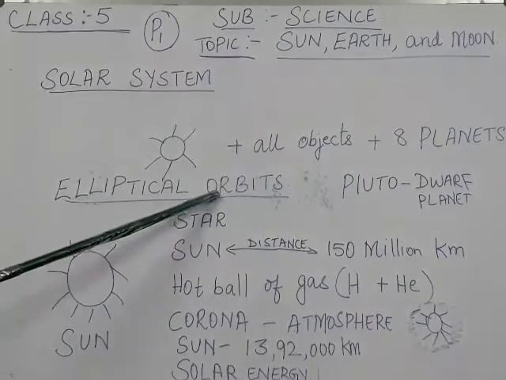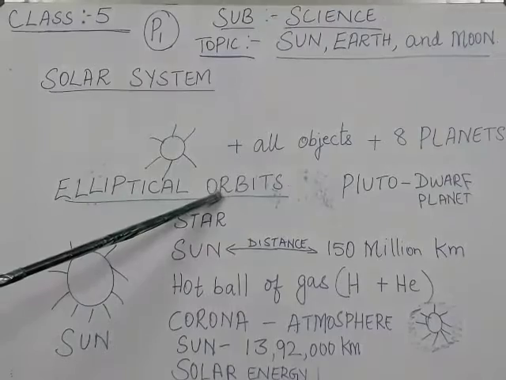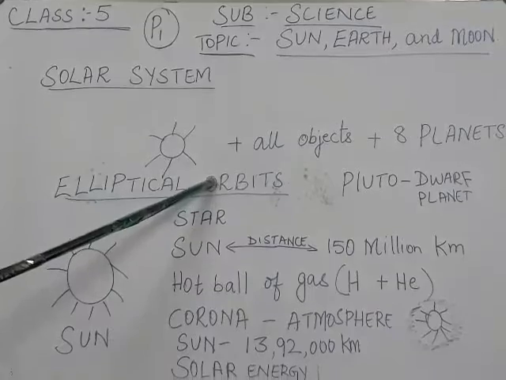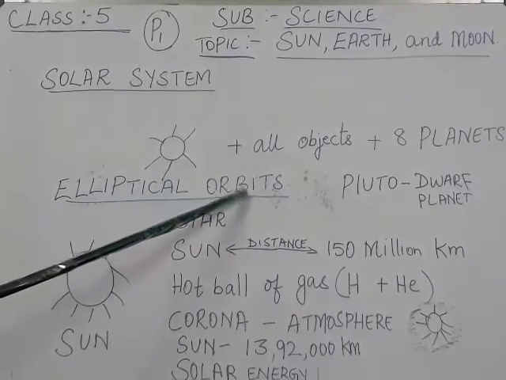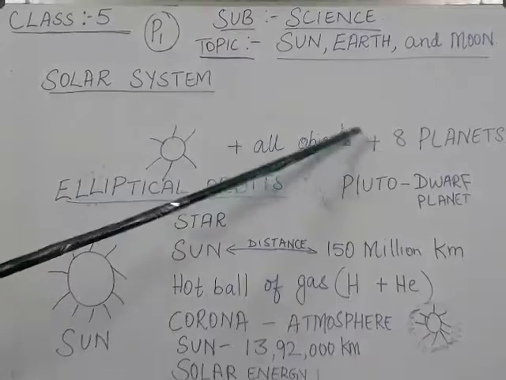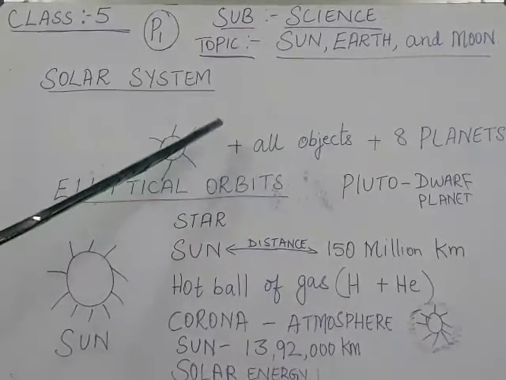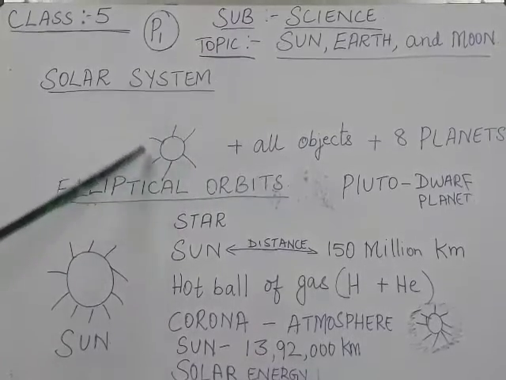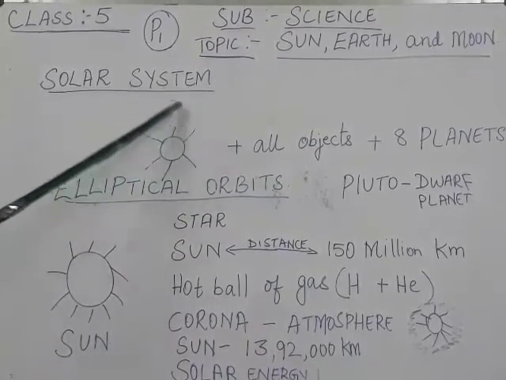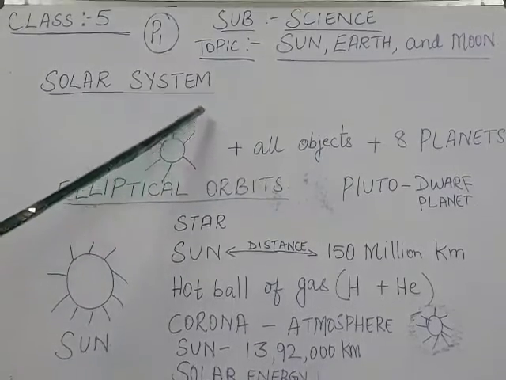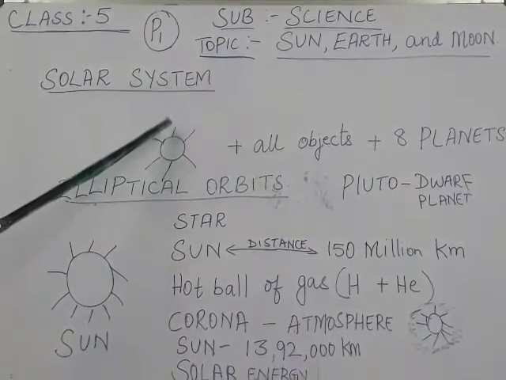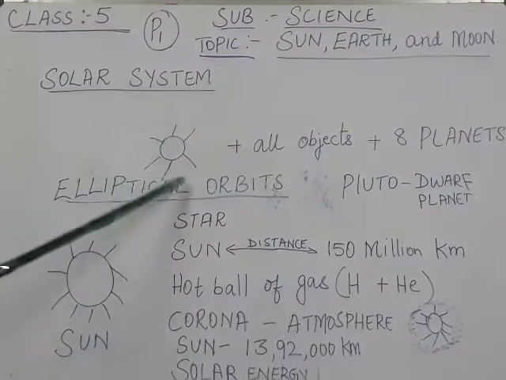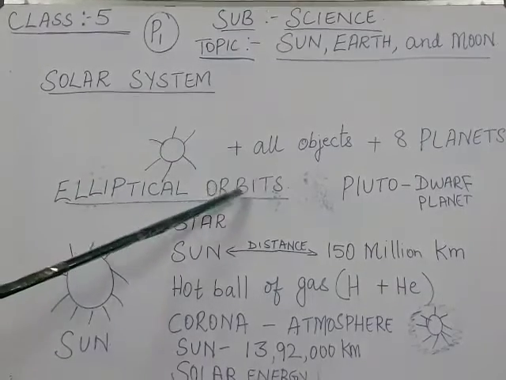Elliptical orbits. Orbits, you all know. Orbit means path, that is moving on a track, that is known as orbit. 8 planets will move in a track. Each planet will go in its own way, that is known as path, okay, or orbit. It goes around the sun. Okay, each planet will not come and intervene with the other planet. They will be going in their own path, which is known as orbit.